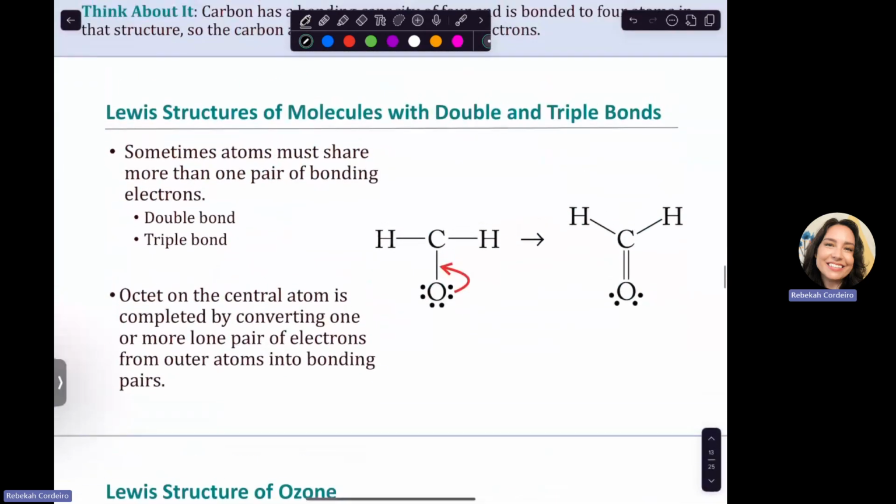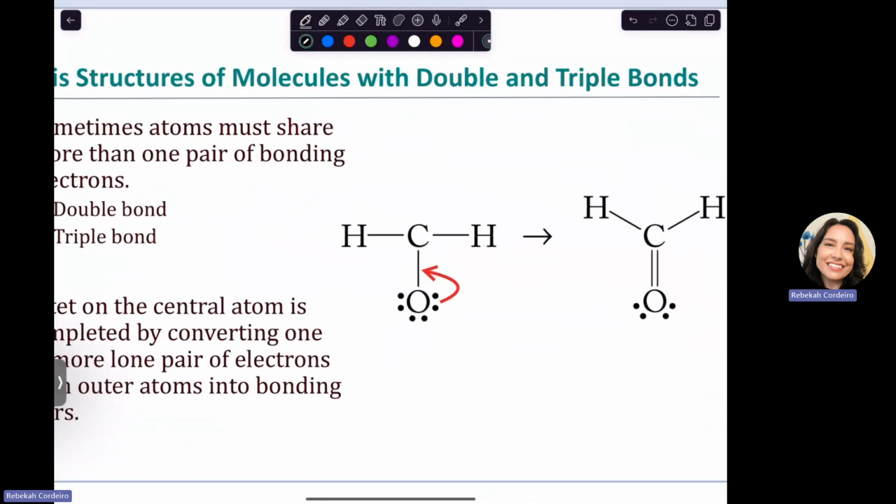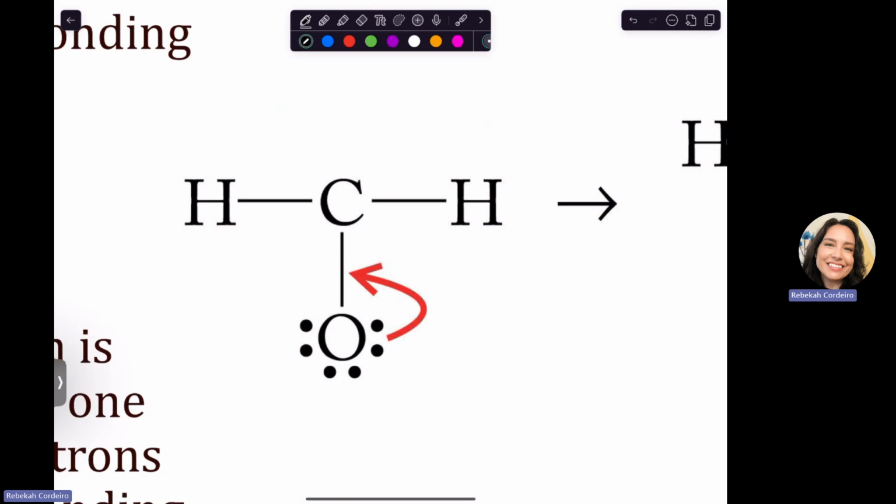So here's what happens if we have a double and triple bond. Let's say we're going through and we have this structure here, CH2O. So C, 2 H's and an O. Let's say we've given out all our electrons, and now we're at step 5 where we're checking the octet. Now, if we look at our octet, oxygen is happy. It has 2, 4, 6, 8.